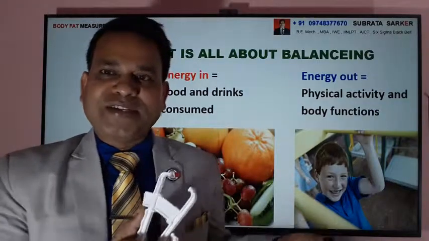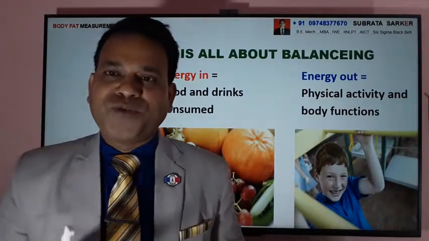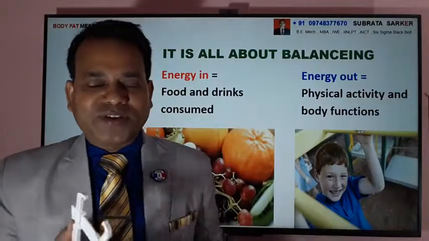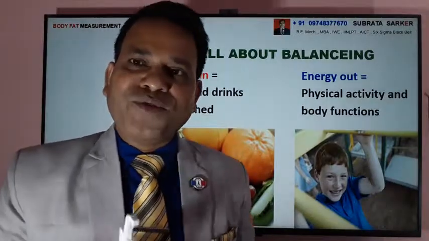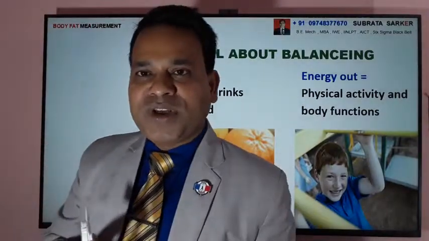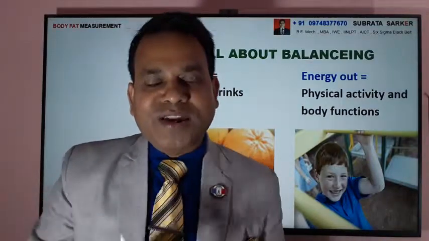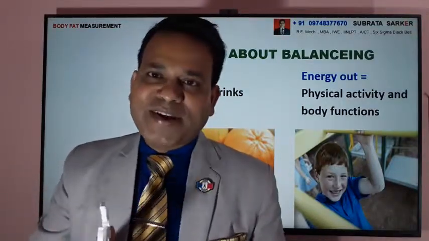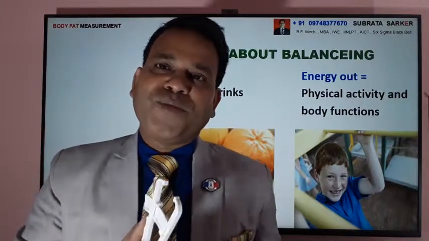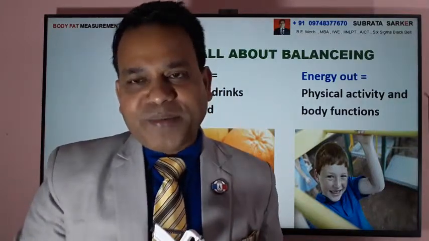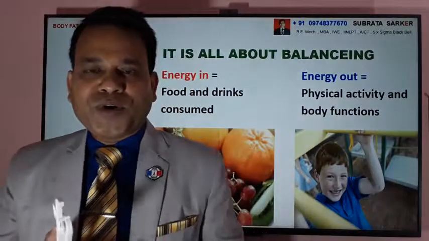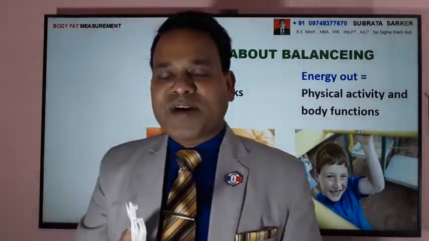So input energy, that is in terms of the food you are taking. Every food has got a different calorific value. If it is a fat type of food, it is 9 kilocalorie per gram. If it is a carbohydrate, that is 4.5 kilocalorie per gram, and if it is a protein, then it is 7 kilocalorie per gram.